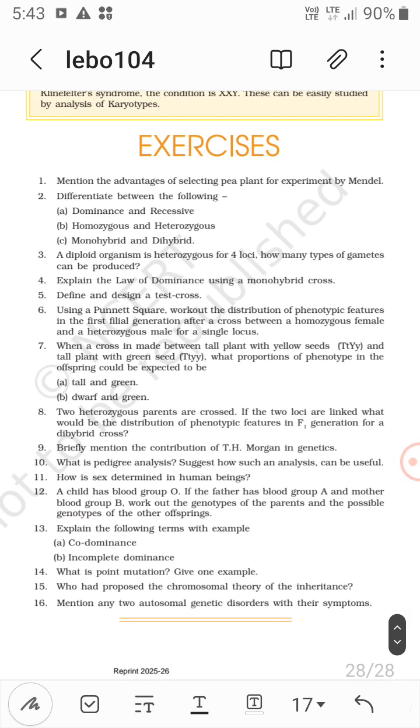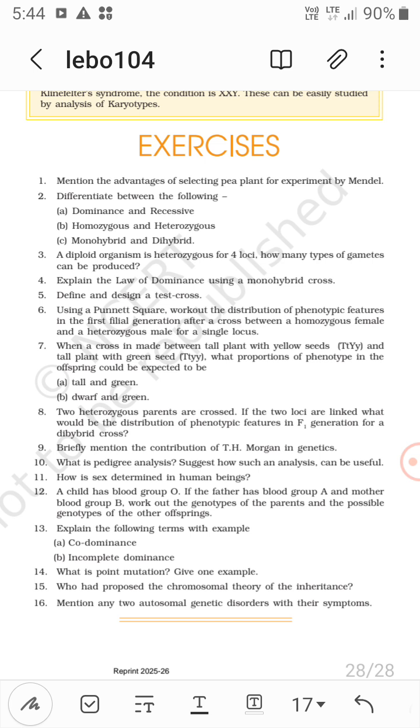Mention the advantages of selecting the pea plant for experiments by Mendel, because it produces offspring in very little time, maybe in a week, the sexes are dimorphic, that is, the sexes can be distinguished, right? And it can be easily cultured. So these are all the reasons given in the NCERT for selecting the pea plant for Mendel's experiments.